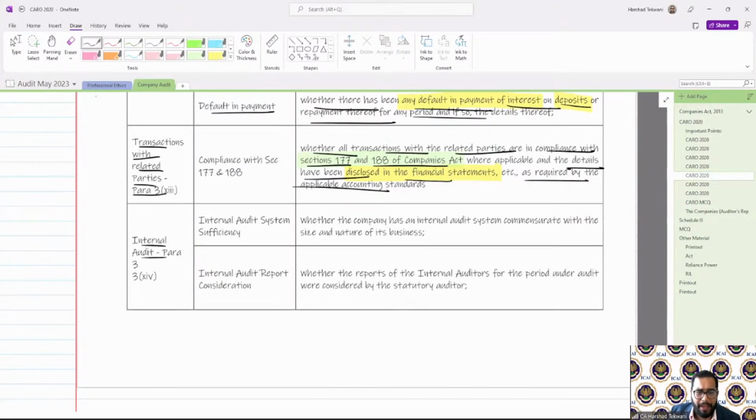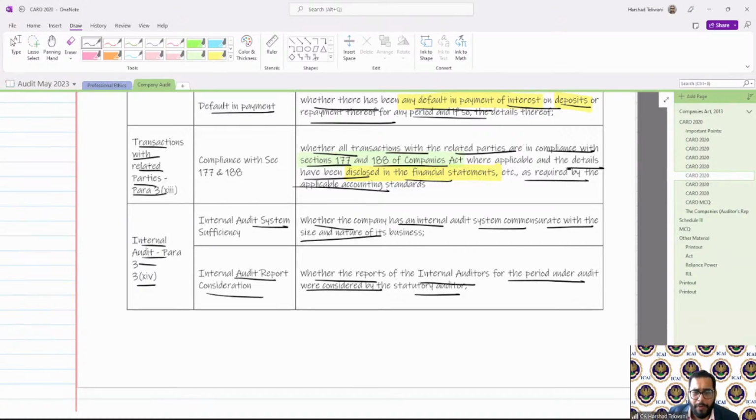Internal audit related paragraph. It says whether the company has an internal audit system commensurate with the size and nature of its business, and whether the reports of the internal auditor for the period under audit were considered by the statutory auditor. So two things: whether the internal audit system is there compared to the size, and second, whether the internal audit reports were considered by the statutory auditor.